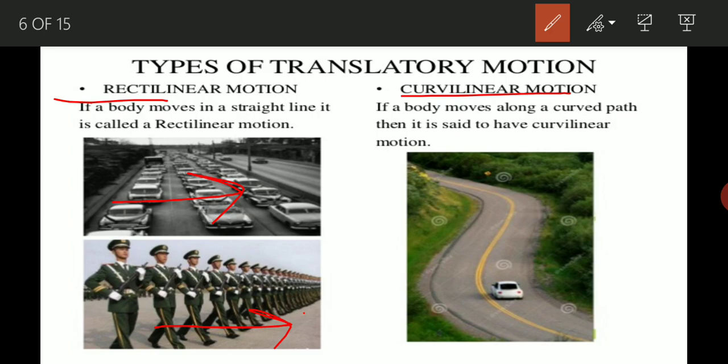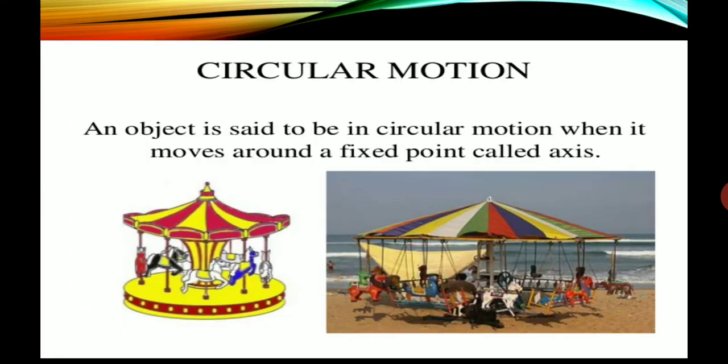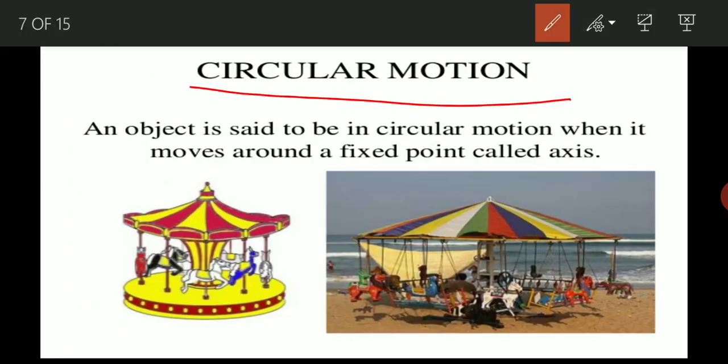Now let's come to know about curvilinear motion. Curvilinear motion, as the name indicates, is when the object shows motion in a curved path, meaning the path will not be straight, it will be curved. So if the body moves along a curved path, then it is said to be moving in curvilinear motion. Clear? Now the next one is circular motion.